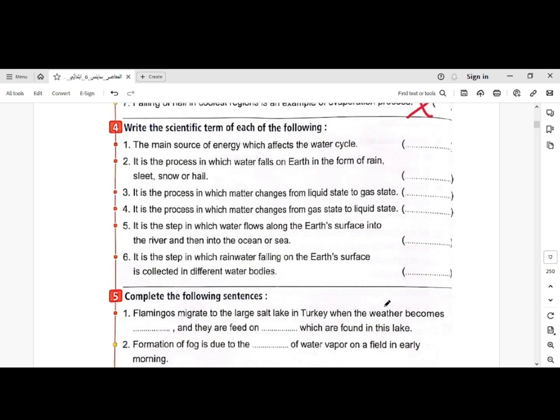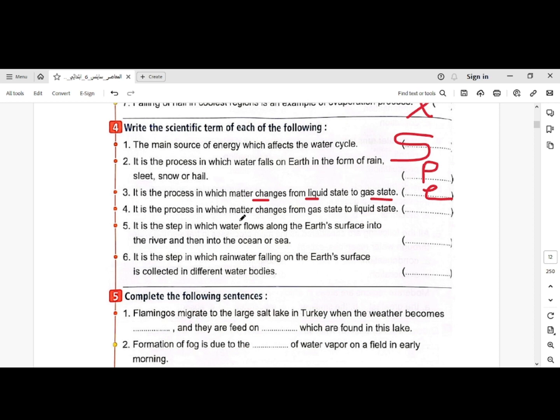Write the scientific term of each of the following. The main source of energy which affects the water cycle: sun. It is the process in which water falls on earth in the form of rain, sleet, snow or hail: precipitation process. It is the process in which matter changes from liquid state to gaseous state: evaporation process.